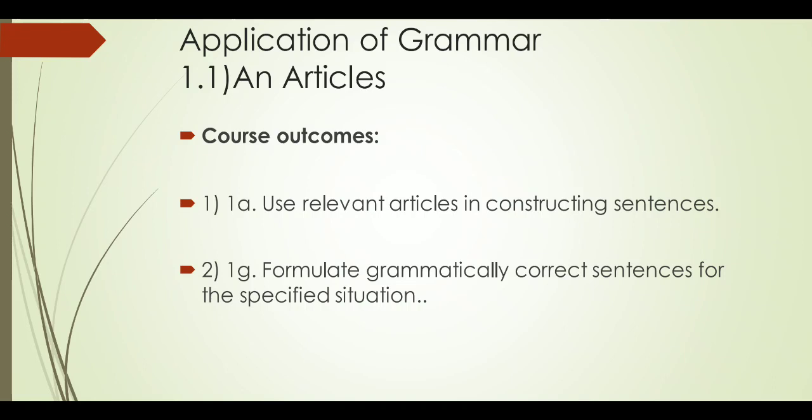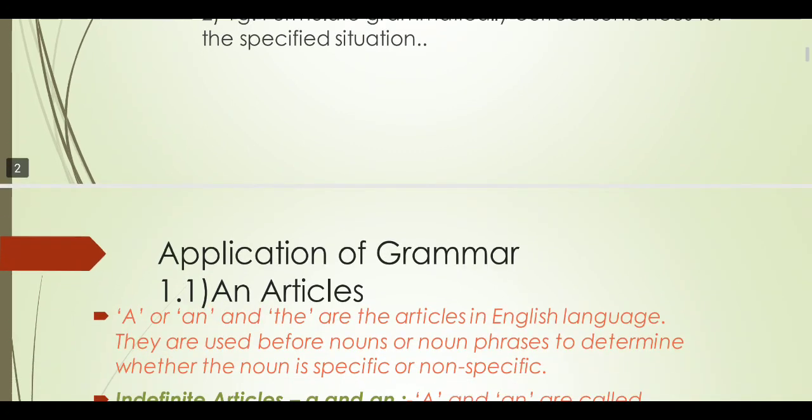The second outcome is to formulate grammatically correct sentences for the specified situation. As per the particular and specific situation, the student should write correct articles in that sentence, meaning he or she should avoid grammatical errors.